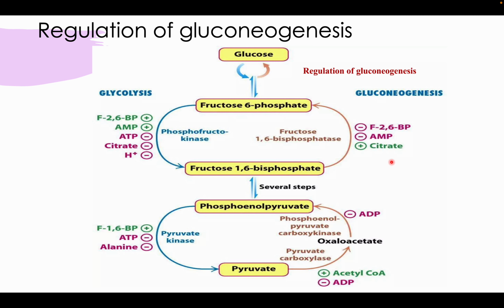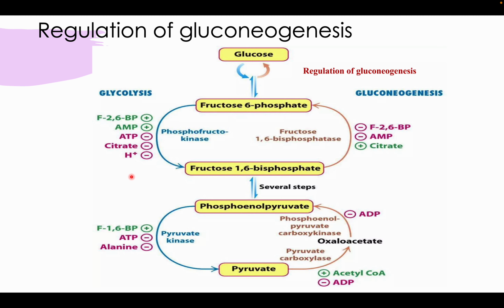And similarly, if we have citrate, because citrate can be converted to oxaloacetate, then this reaction occurs in the gluconeogenesis pathway. But again, AMP, because AMP means we need ATP, which can be converted to ATP. But by using ATP in this reaction, because we require ATP for this reaction to occur, AMP acts as a negative feedback mechanism. And then fructose 2,6-bisphosphate. So this is 1,6-bisphosphatase, but we have fructose 2,6-bisphosphate, which also acts as a negative feedback in this mechanism.